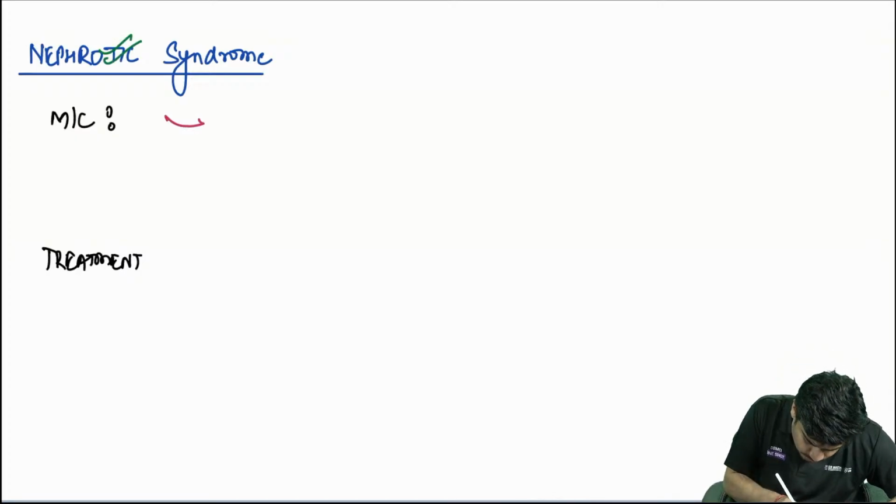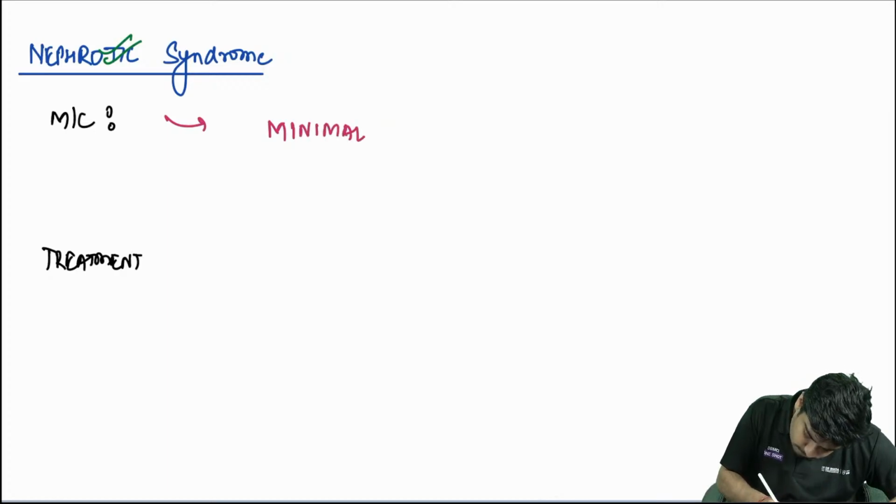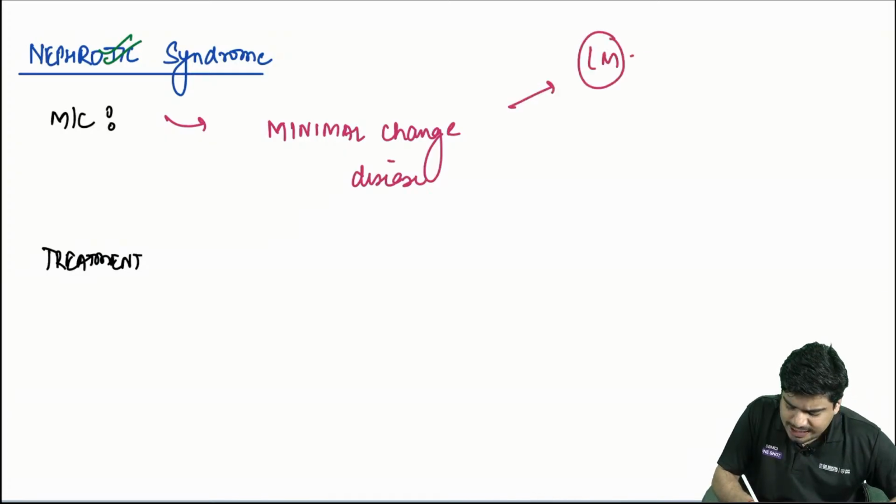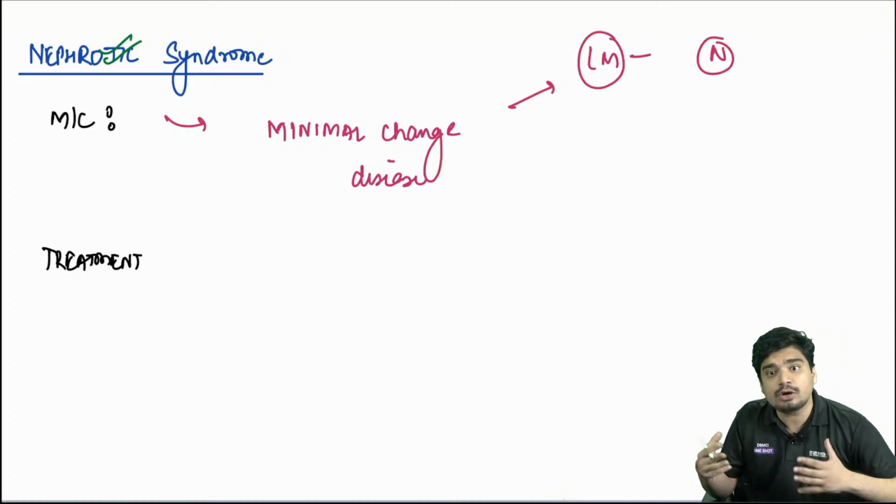Then we come to nephrotic syndrome. In nephrotic syndrome, what is the most common? It is minimal change disease. In minimal change disease, on light microscopy, everything is normal. That's why it's called minimal change disease.